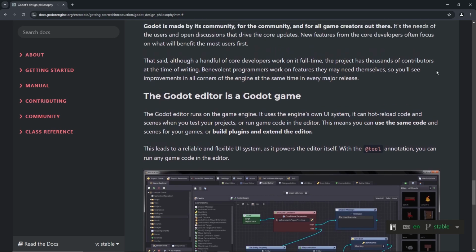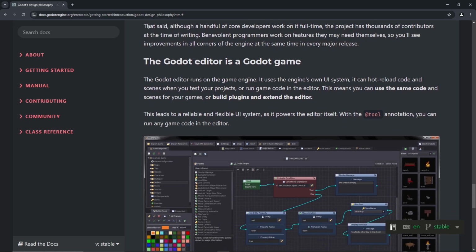That said, although a handful of... No, actually, I guess some people are more selfish-driven, but not these guys. All right, I guess that's cool. That said, although a handful of core developers work on it full-time, the project has thousands of contributors at the time of writing. I remember this. Programmers work on features they may need themselves, so we'll see improvements in all corners of the engine at the same time in every major release.